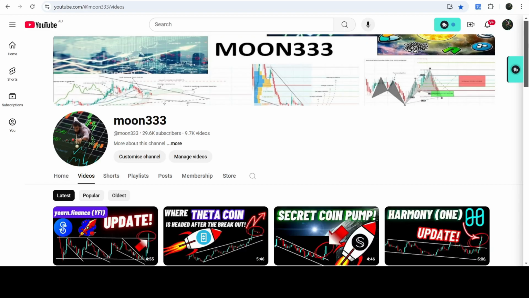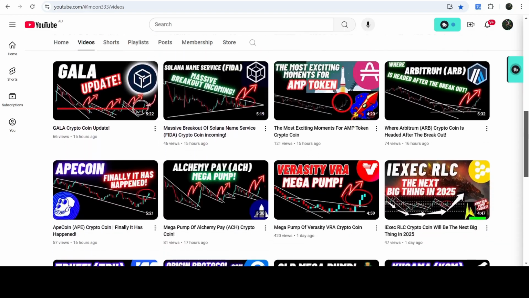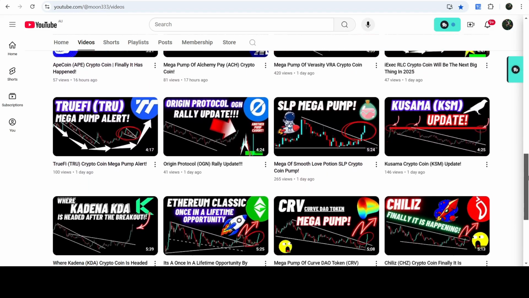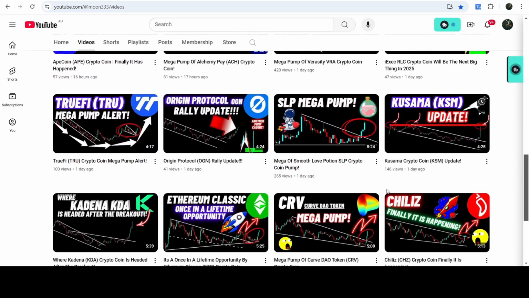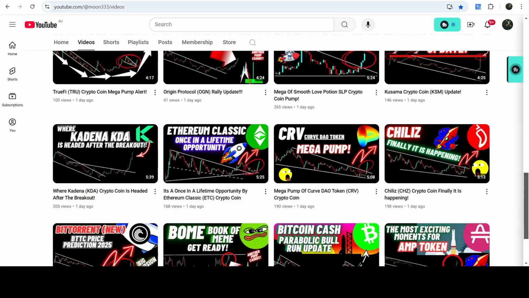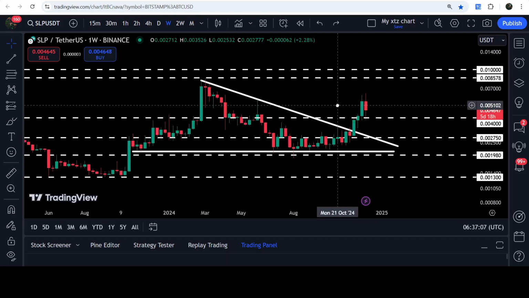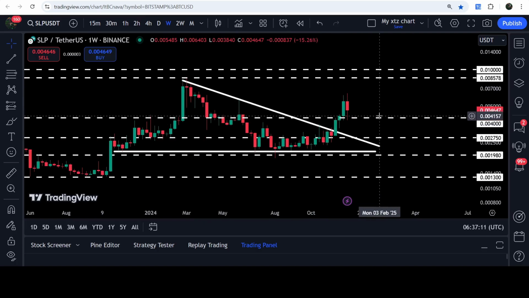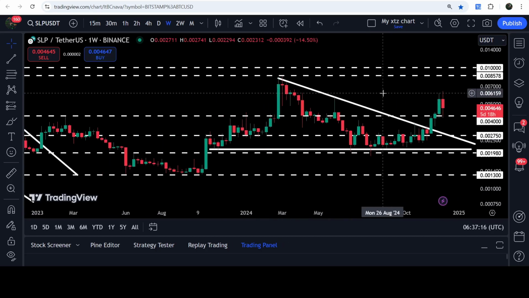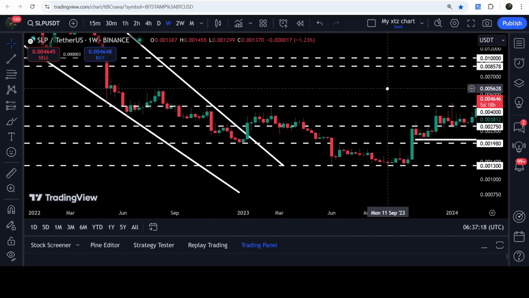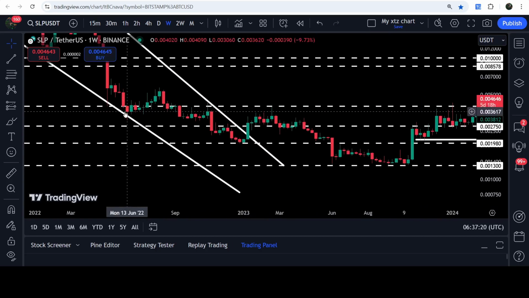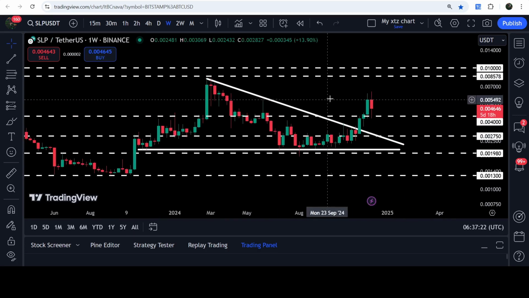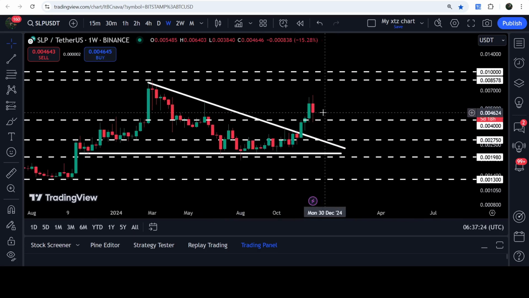As in my earlier video, I was showing you that SLP has broken out of a quite long-term descending triangle on a 7 days time frame chart. And this was my last video that I shared almost 1 day ago with you. Now if we take a look at the live chart, and this is the 7 days time frame chart, here you can see that after the breakout, the price then immediately broke out a very long-term resistance of $0.004. That was previously working as a resistance here, and before that was working as a resistance here and support here as well. And now it is again working as a strong support after the breakout.